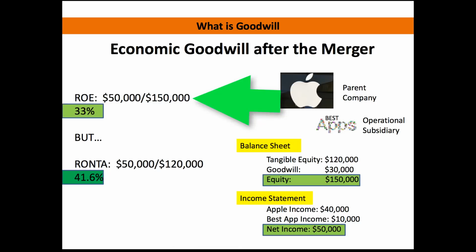So 50 divided by 150 gives a return on equity of 33%. But what Buffett would do is look at the return on the net tangible assets. He would take that $50,000 in net income and divide it by 120,000 instead of the 150, subtracting out the intangible. When he does that, you can see that's a 41.6% return.